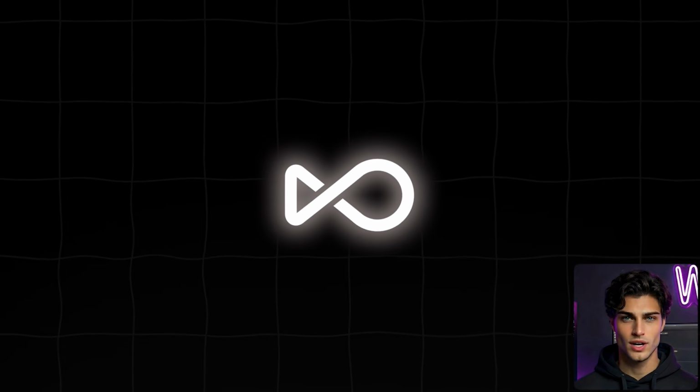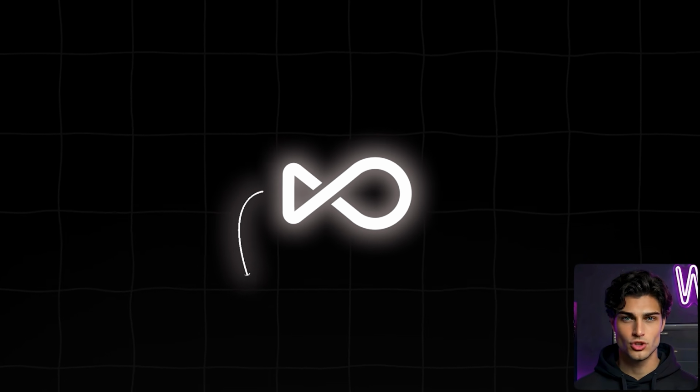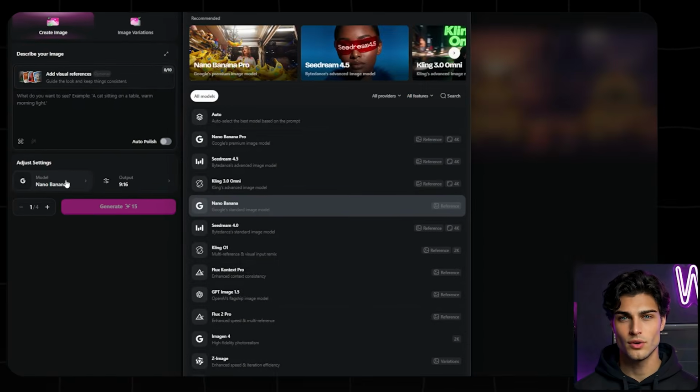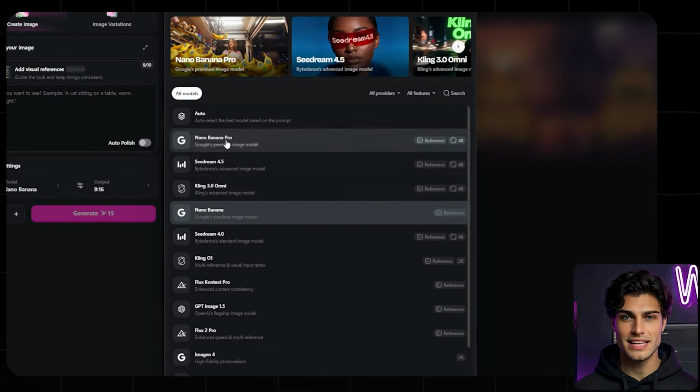Now we execute the visuals. I am heading over to OpenArt.ai. In the Create Image dashboard, completely ignore the default models that all the lazy creators are bottlenecked on. You specifically select the Nano Banana model. You can use the Pro version if you want, but I'm all for saving credits.